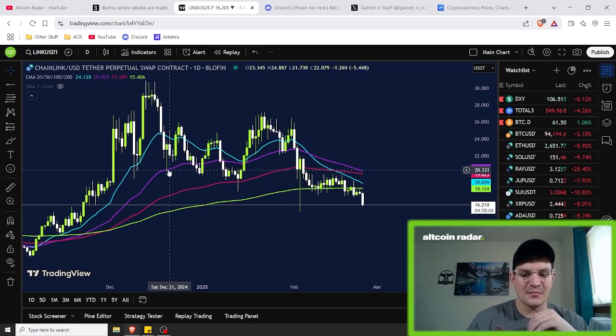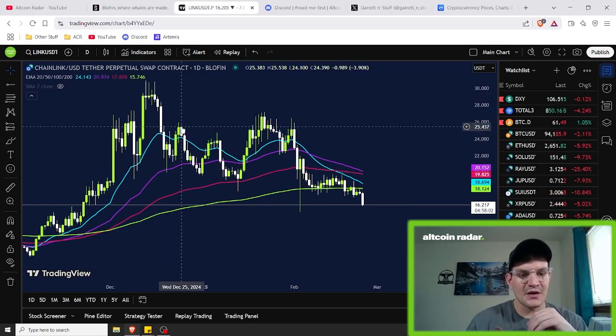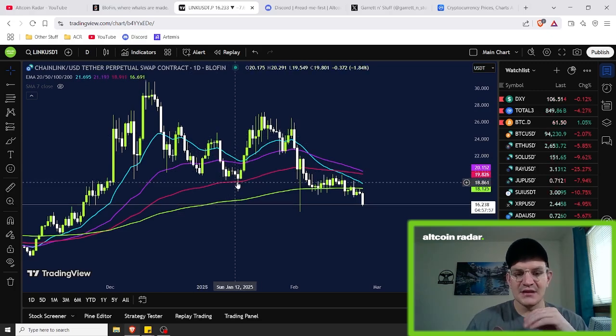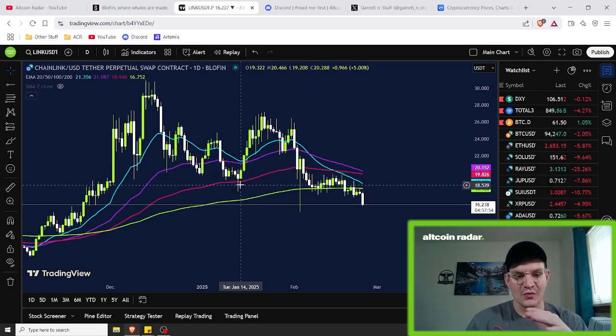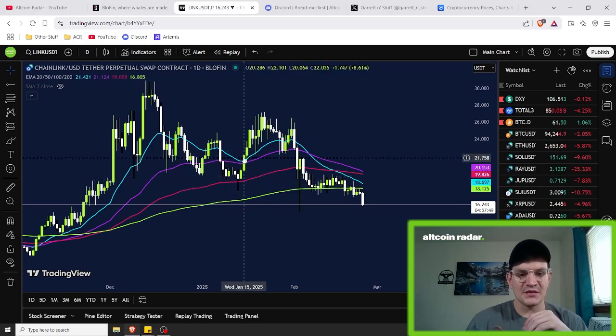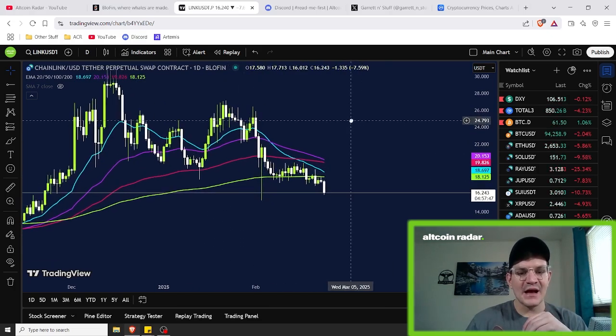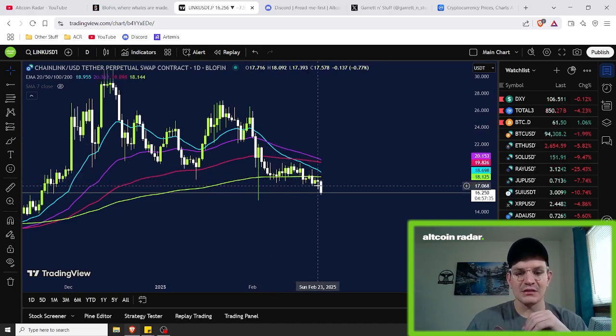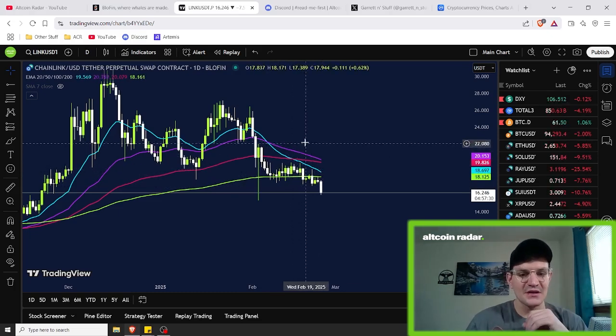In fact, it ended up bouncing off of it and going right back up, but it did end up coming back down again, and eventually we came down to the next layer of support, which would have been this 100-day EMA right here, and then we ended up bouncing off of that and going back up. And then lastly, on the last leg down, we ended up riding this lower level of support down here, which would be the 200-day EMA, and we ended up crossing below it because there just was not enough momentum to go any higher and go above any of the EMAs any further.